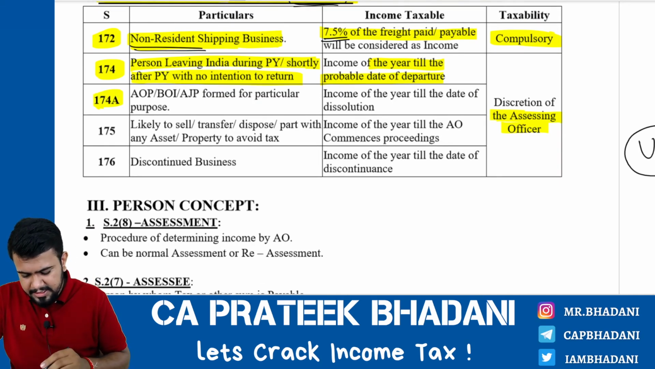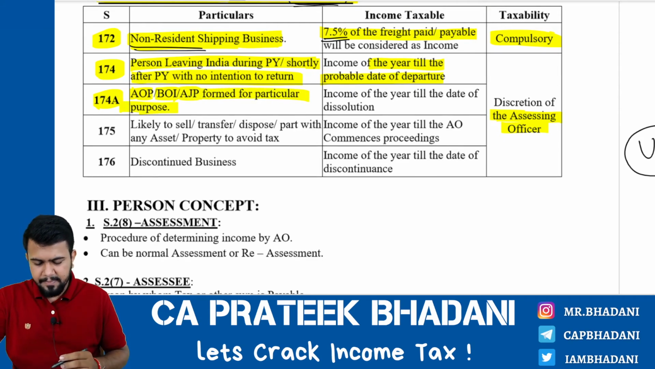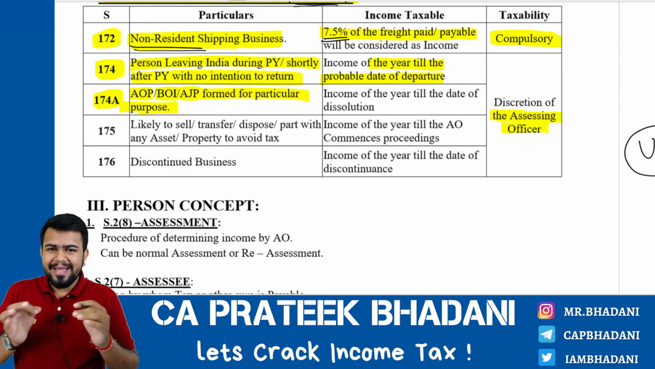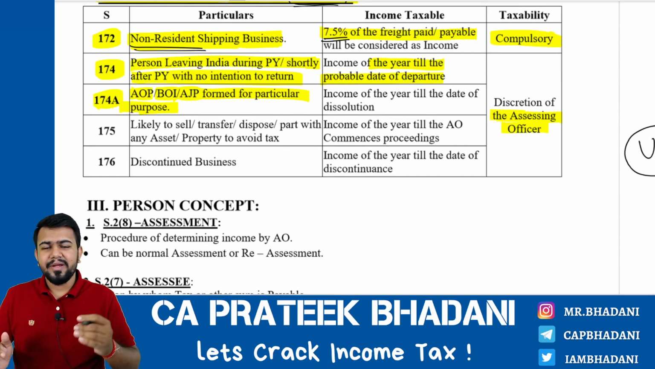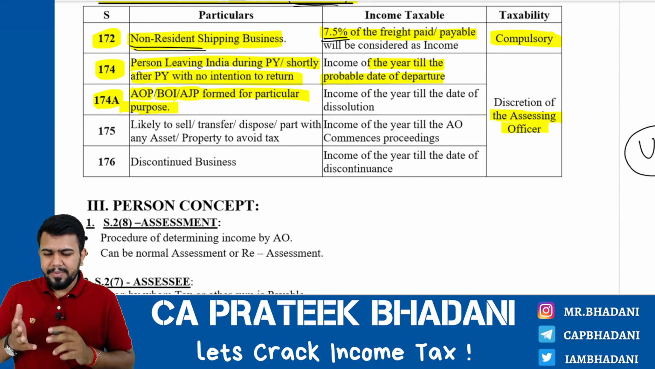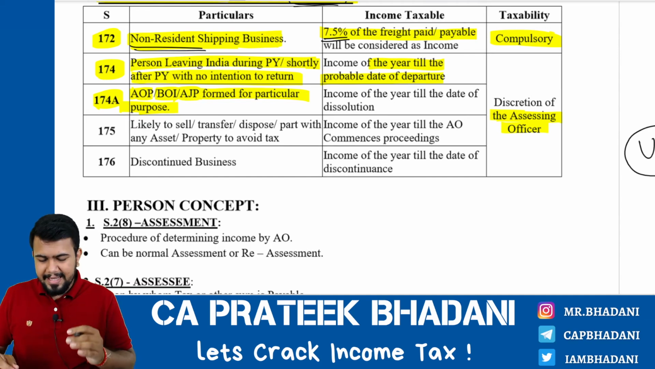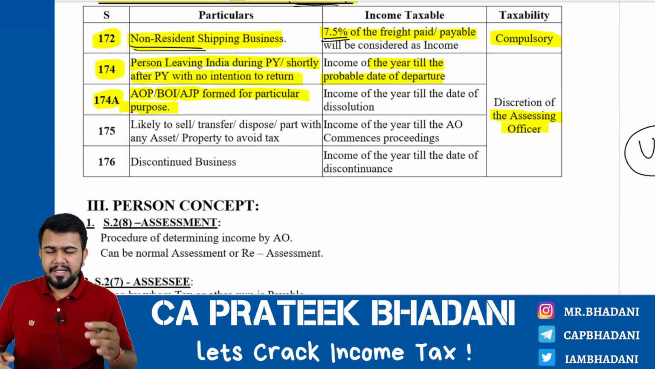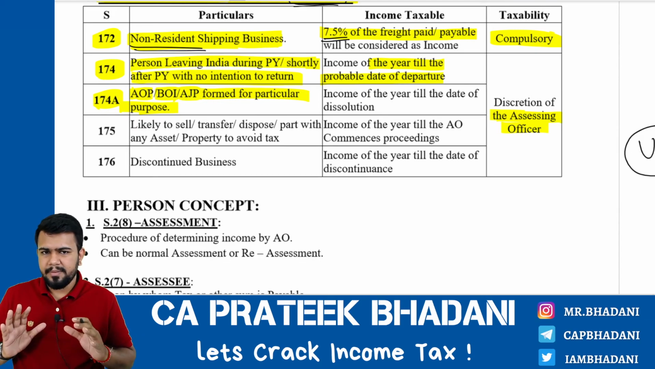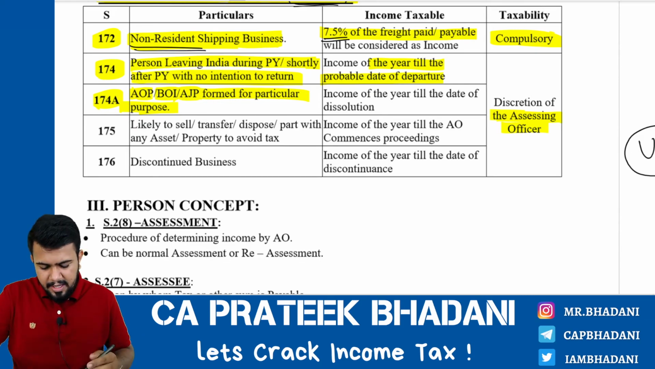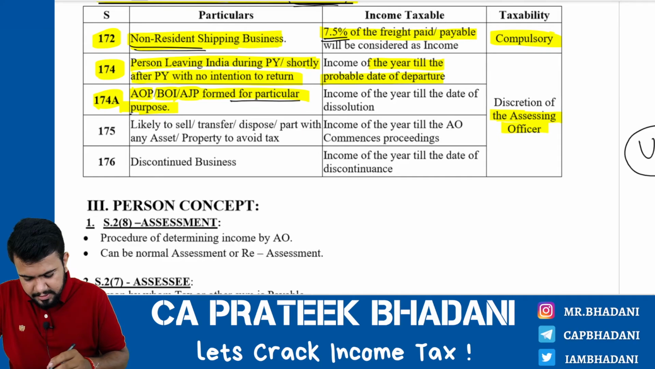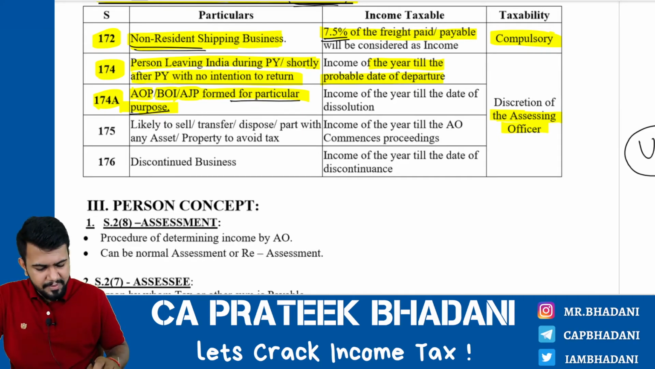Now, next, section 174A. AOP, BOI or AJP formed for a particular purpose. You may not know the meaning of AOP, BOI, AJP. We are going to know the meaning in the next video, but for now, you know that AOP is Association of Persons, BOI means Body of Individuals, and AJP is Artificial Juridical Person. They are nothing but a group of people formed for a particular purpose.